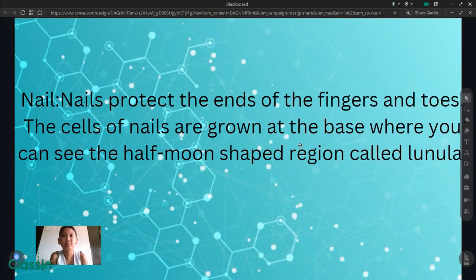Nail. Nails protect the end of the fingers and toes. The cells of nails are grown at the base where you can see the half-moon shaped region called lunula.